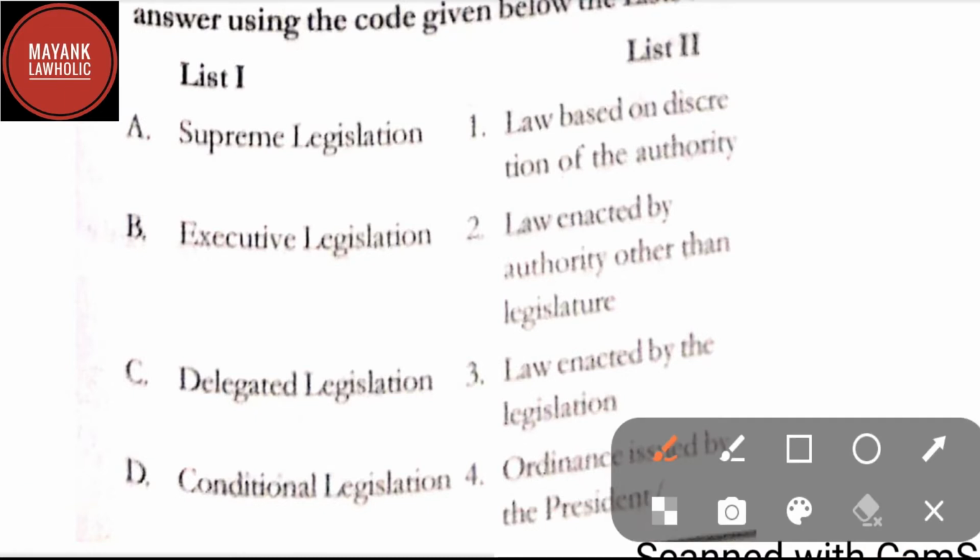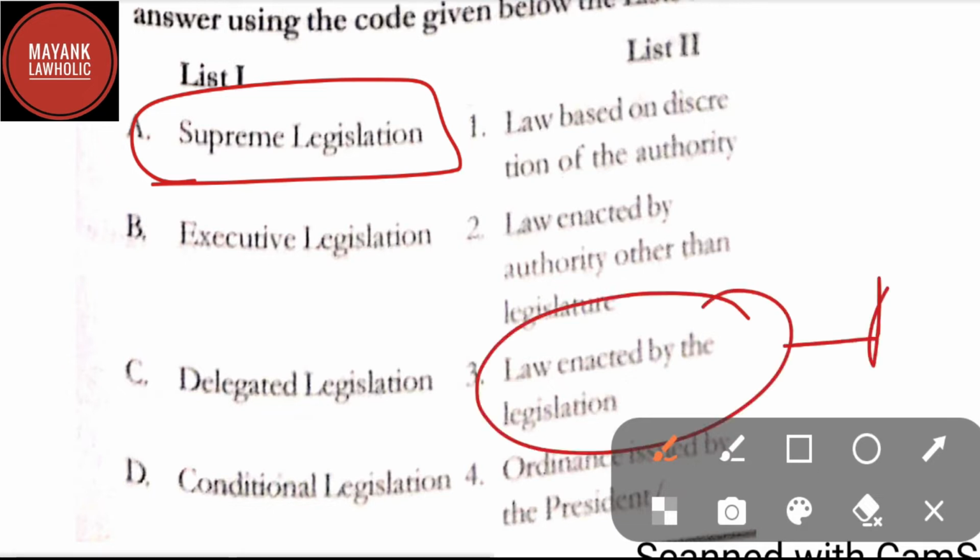Question number 203 is again a match between list first and list second. The correct match for option A, supreme legislation: a law enacted by the legislature. Executive legislation, the correct match is ordinance issued by the President.